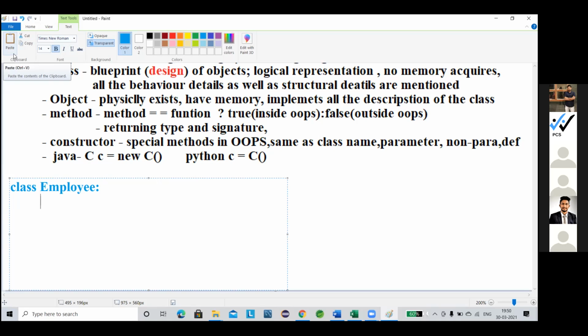Hello. Yes, tell me. Hello. Hello, sir. Yes, tell me. Our internet connection is not good, I think. Can you please say about that Python constructor? I didn't get that. Okay. This one? Okay.